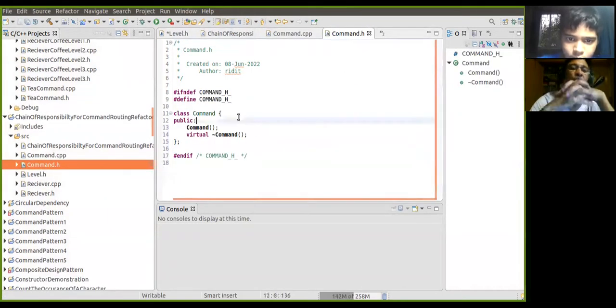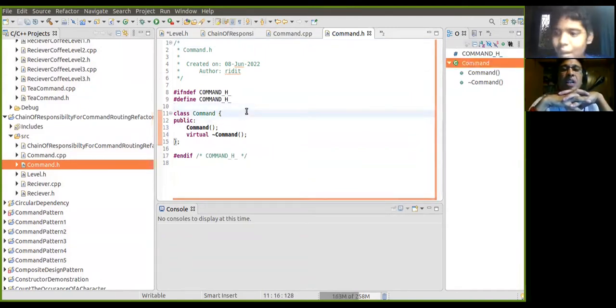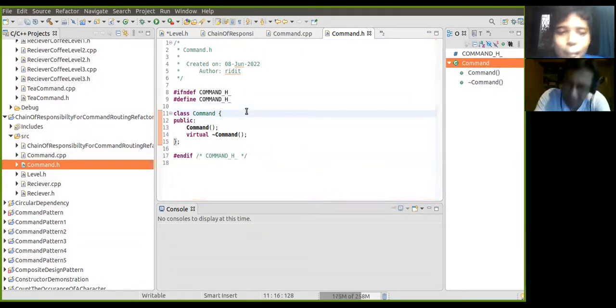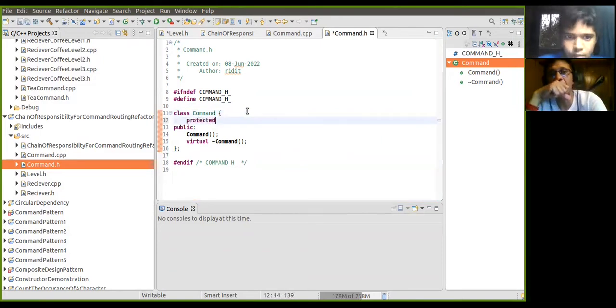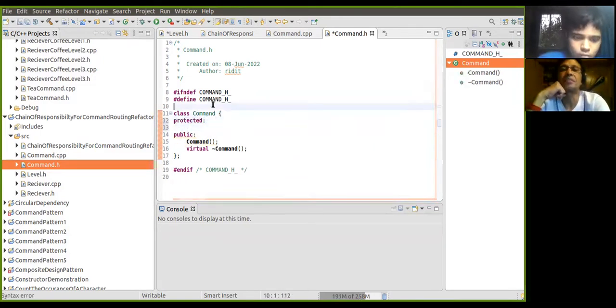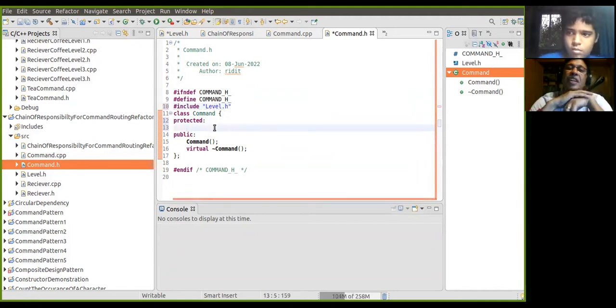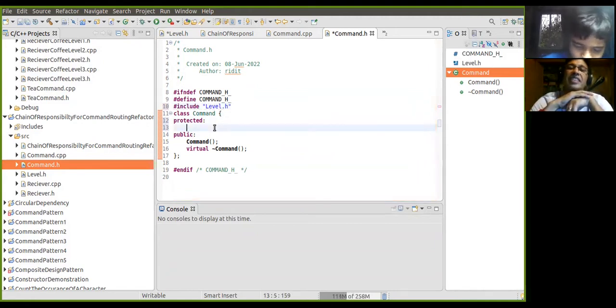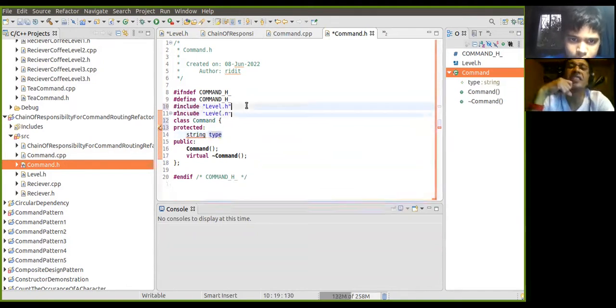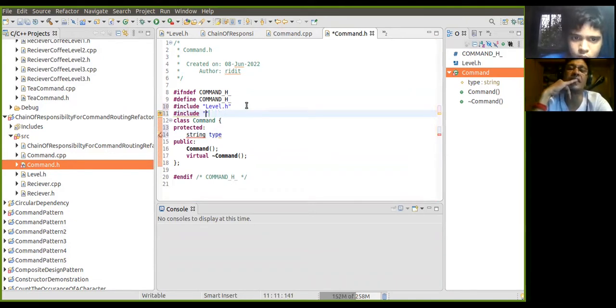Now, what are you doing, Vijay? You are creating the command class. Command, very good. Protected. So what will be the attributes for the command? A string description, something like that. String type, okay, string description.